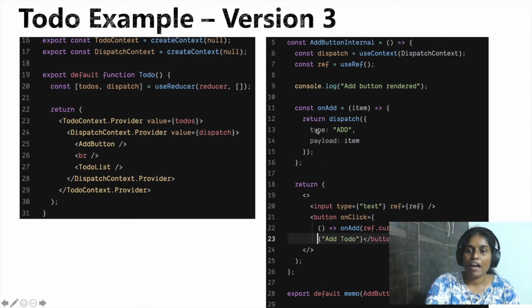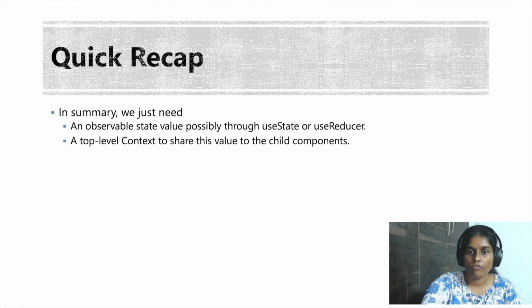In this case, our add button has the code for what should happen on click of add, and it has all the logic interacting with state management as our view. This feels like tightly coupled code, and as soon as more and more actions are added to our app, the component just gets extended. So let's see in our next few slides how we can write some hooks to solve both of these problems.